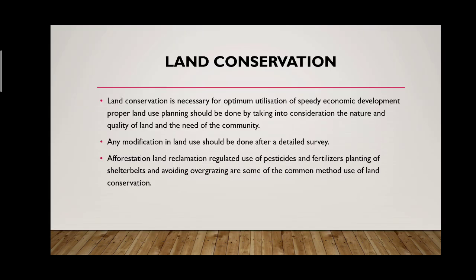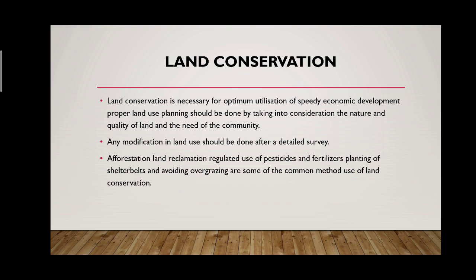Land conservation. How will you conserve the land? It is necessary for its optimum utilization for speedy economic development. Proper land use planning should be done by taking into consideration the nature and quality of the land and the need of the community. Any modification in land use should be done after a detailed survey. There are certain practices which can be used for land conservation. They are afforestation, meaning planting of trees, and land reclamation, to reclaim the land into its original form, that means keeping the land fallow for a season or keeping it as a cultivable waste.